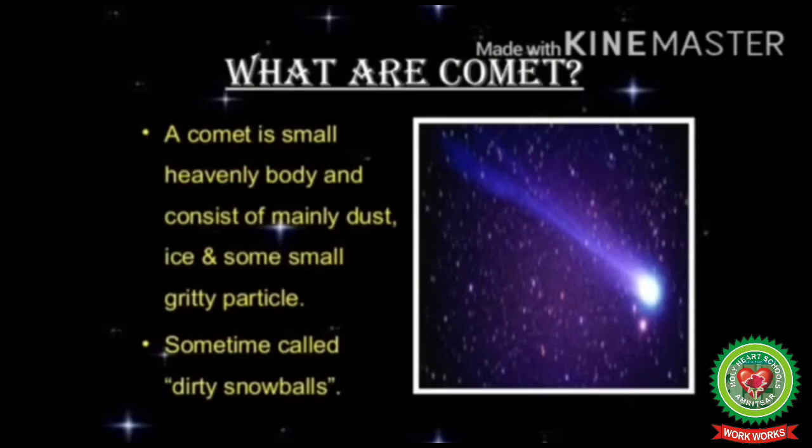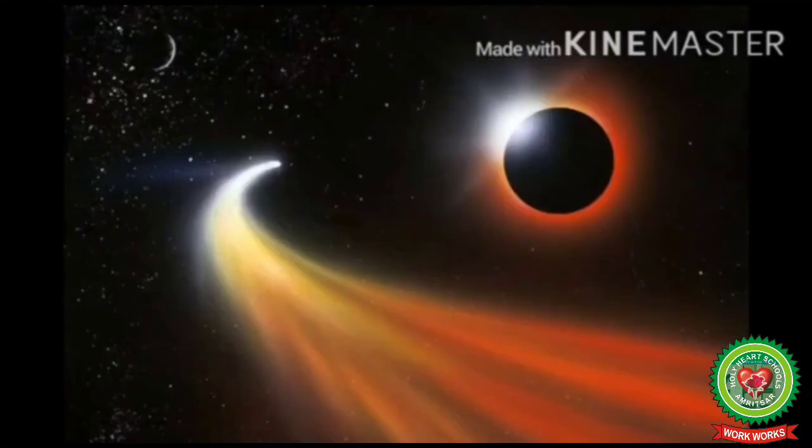Sometimes it is called a dirty snowball. Its size ranges from as small as 1 mile to as large as 300 miles. It has 2 tails, a dust tail and a plasma tail. The well-known Halley's Comet will come back into the solar system sometime in 2061. Over 3,000 comets are known to exist in our solar system at this time.